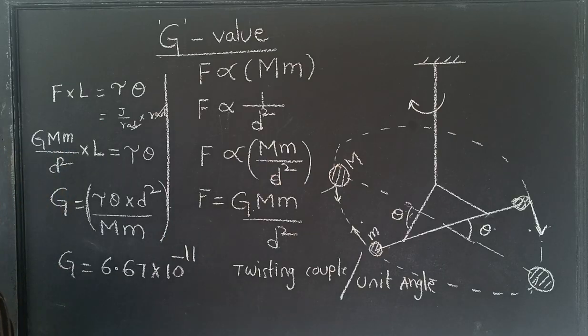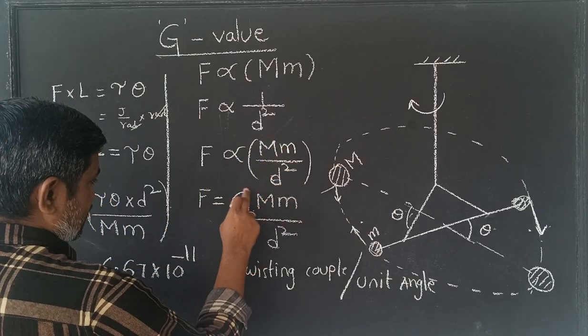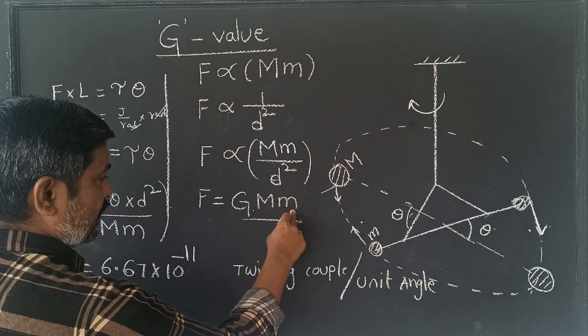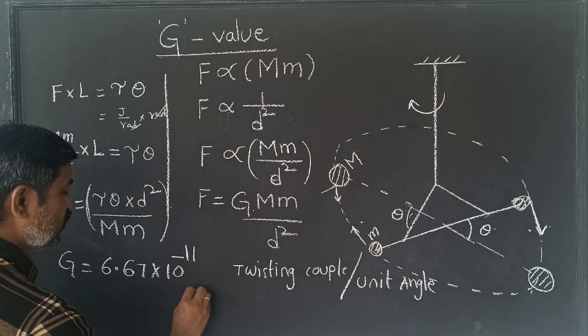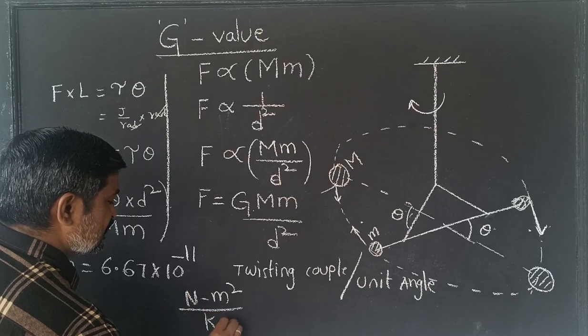What about its unit? You can find here, right? Here itself, this is Newton, meter square, kg into kg, kg square. If you turn this side, you will get the unit Newton meter square per kg square.